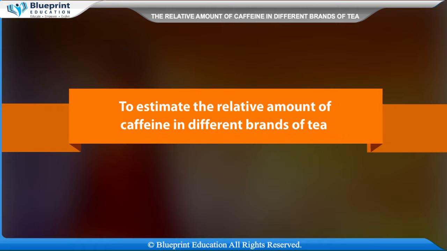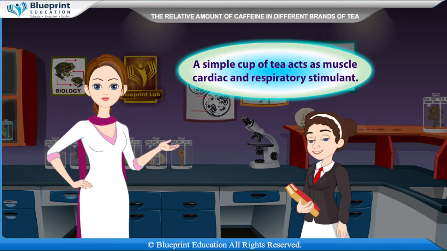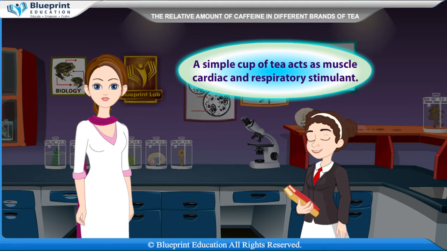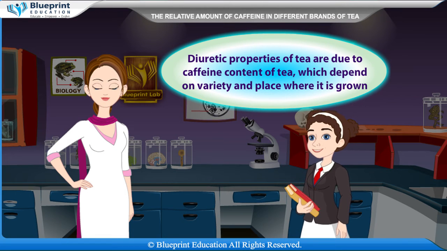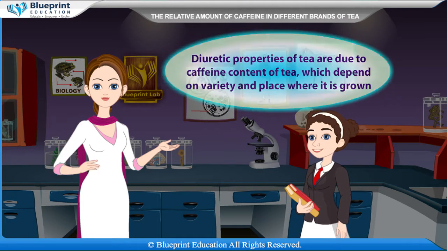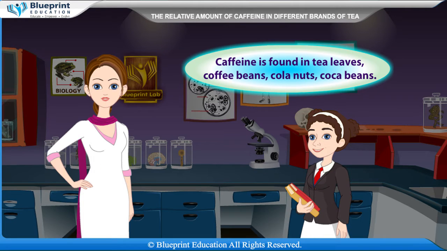To estimate the relative amount of caffeine in different brands of tea: a simple cup of tea acts as a muscle, cardiac, and respiratory stimulant. Diuretic properties of tea are due to the caffeine content of tea, which depends on the variety and the place where it is grown. Caffeine is found in tea leaves, coffee beans, kola nuts, and coca beans.